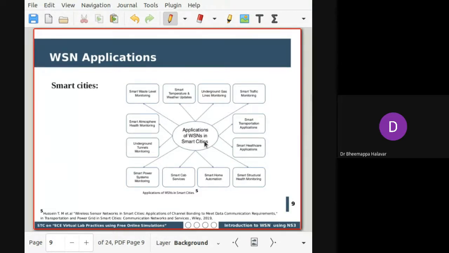Then it should have at least scalability based on the smart city. So as the number of nodes increases, it should not decrease the overall network lifetime. You should take that into consideration. For that, we need an effective topology, effective communication infrastructure, and also an effective communication routing algorithm for the WSN. So how do you come up with this approach? For that, we need to do a set of studies, and we generally use a set of simulator tools. So these are some applications at a smart city level.